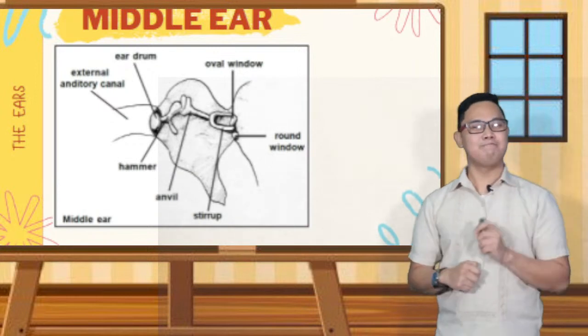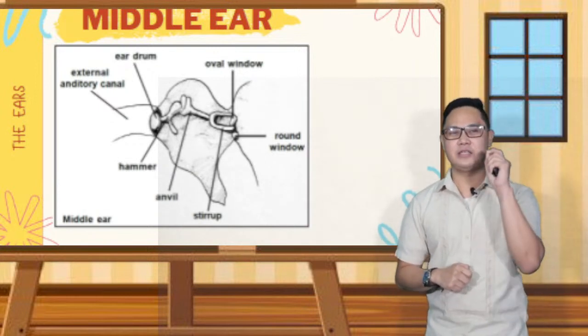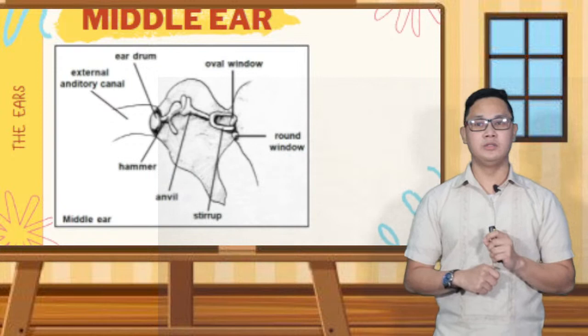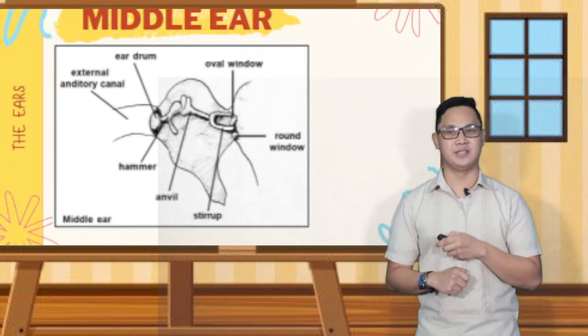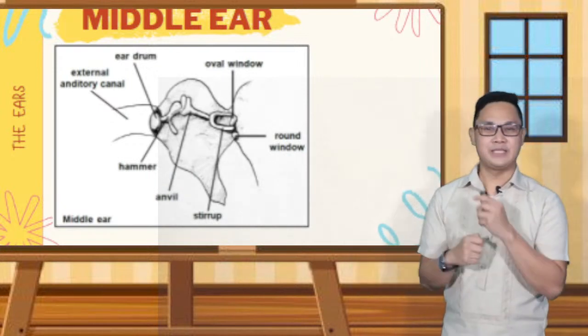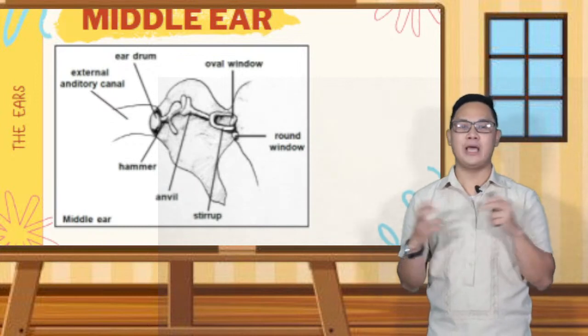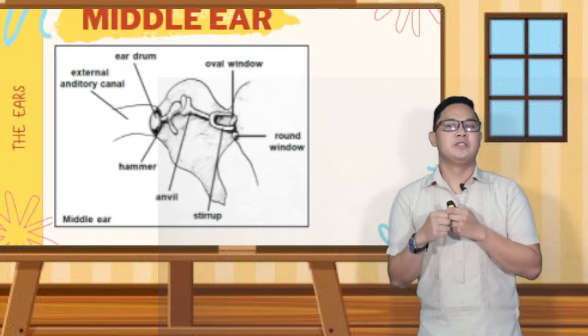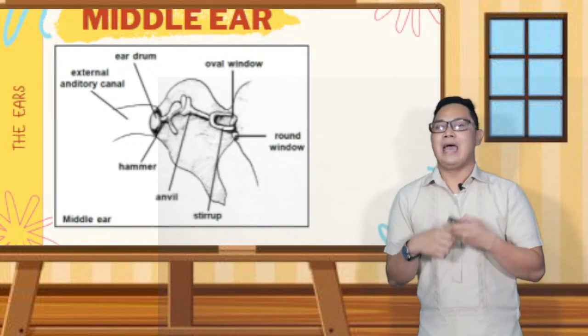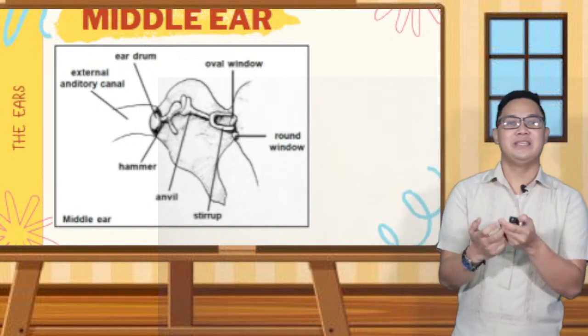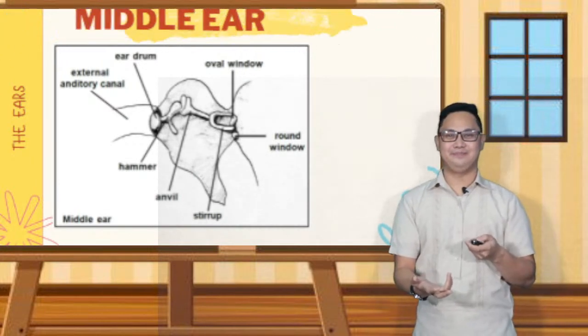Inside this small pocket is a chain of small bones called the auditory ossicles. This chain of small bones stretches from the eardrum to the oval window, and the oval window is the entrance to the inner ear.